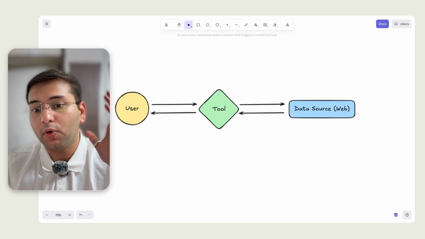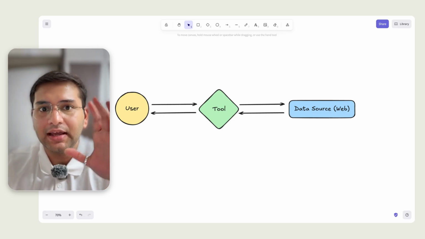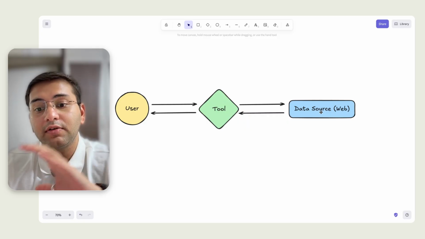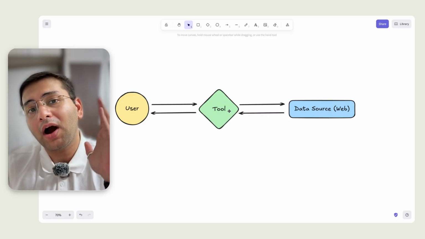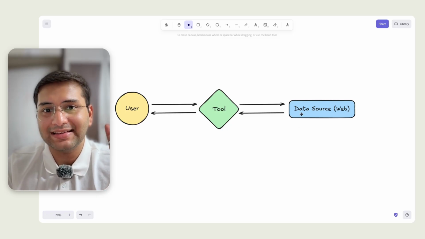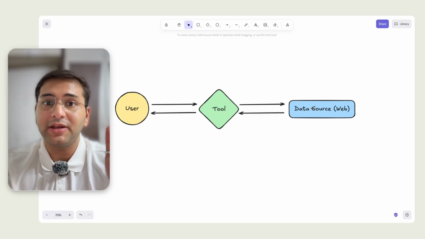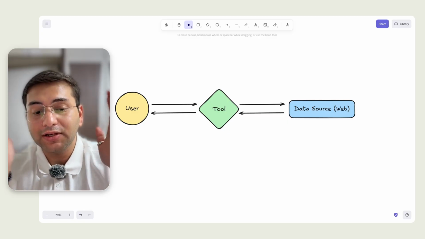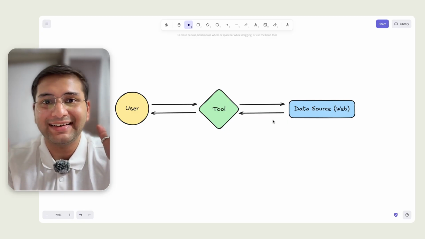If not, it's going to go out to the web. It's going to get some information back and analyze this. Then it's going to see if this information retrieved from the web is enough to answer the question. If not, it's going to go out once again, collect some more information from the web, come back, analyze, and continue this process until the tool feels, okay, I have enough information to get back to the user, at which point it's going to get back to us with this information which it has collected and analyzed.